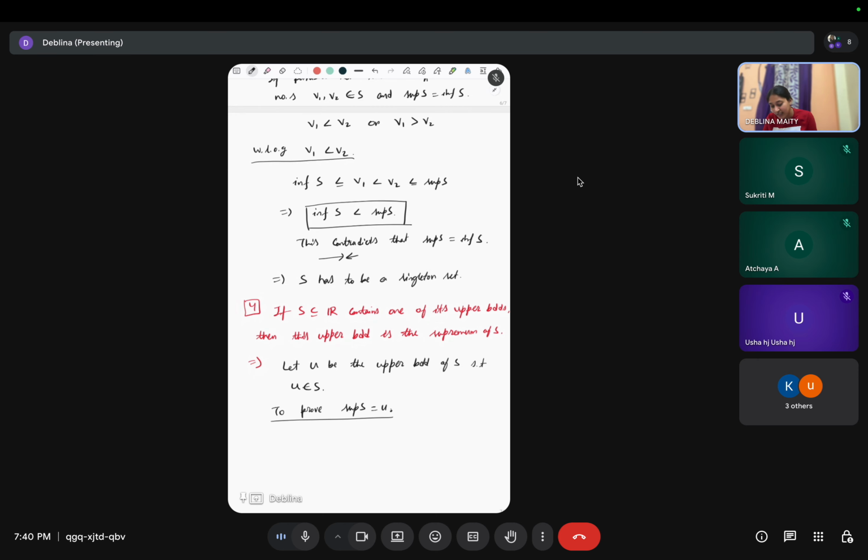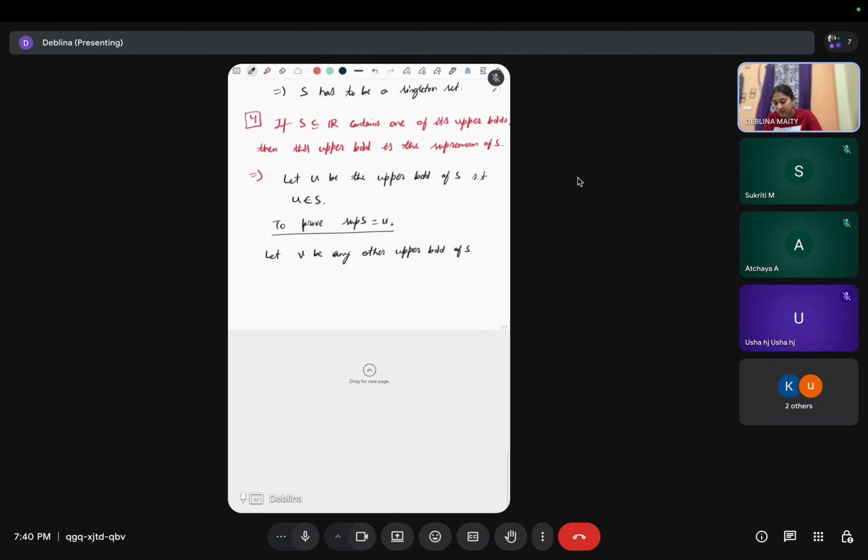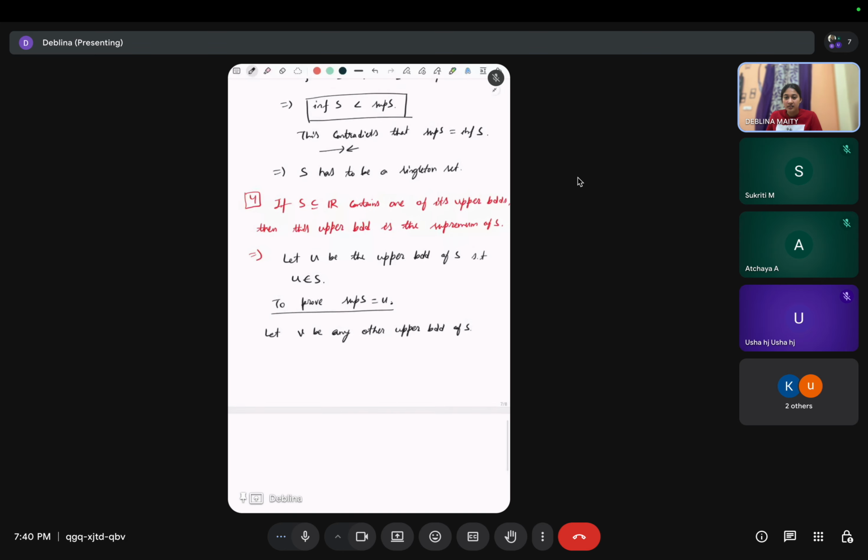So if we take any other upper bound, let V be any other upper bound of S. Right. Now can you try from here? So U is an upper bound, U belongs to S, and V is any other upper bound, right?